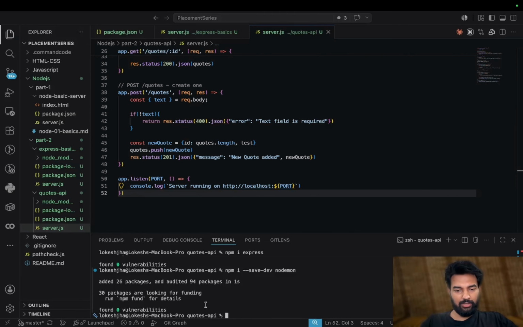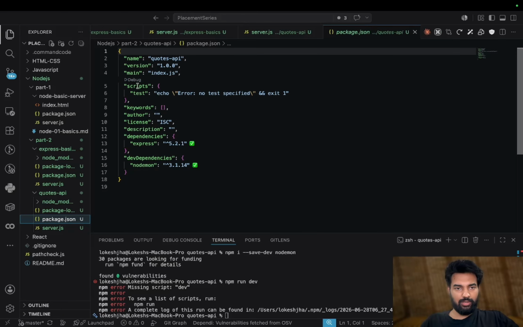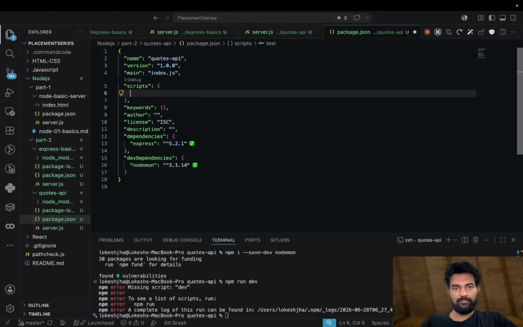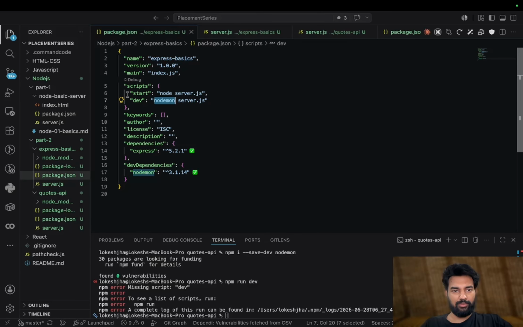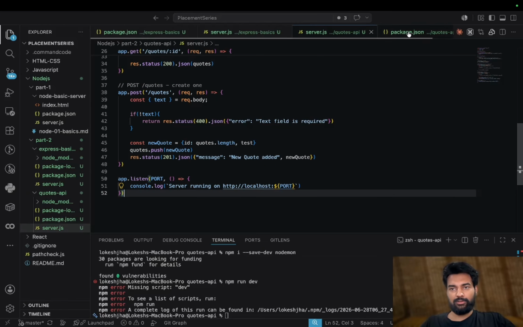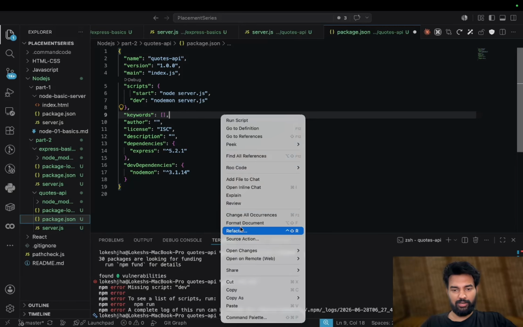And now if I go to the Query API and run npm run dev, what happened? Okay, yeah, I forgot to add it here. So let's copy the package.json from here. Things are the same. Now this also proves that we are not learning something very hard.